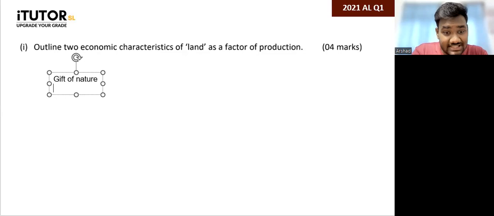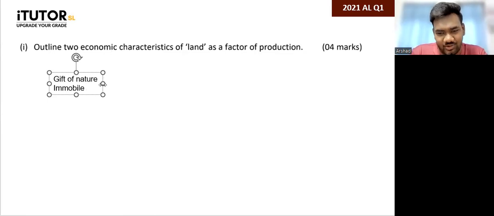You can say land is geographically immobile. It cannot be moved from one place to another. Then you can also say the payment for land being rent does not depreciate. Okay, not a main feature, but fine. Can you all handle that?